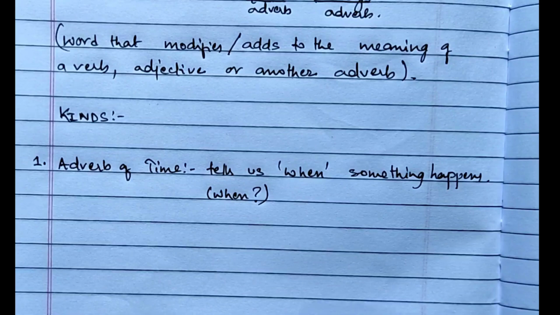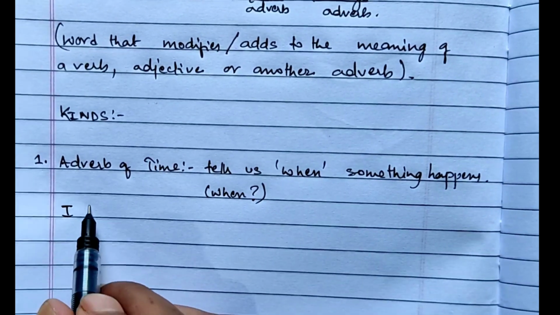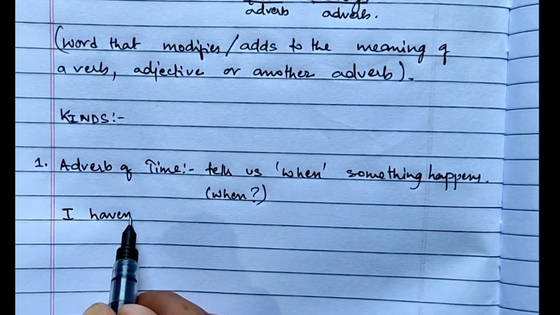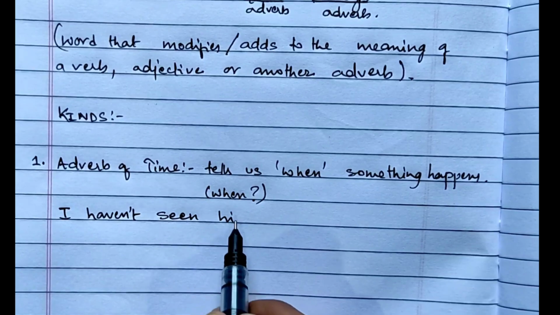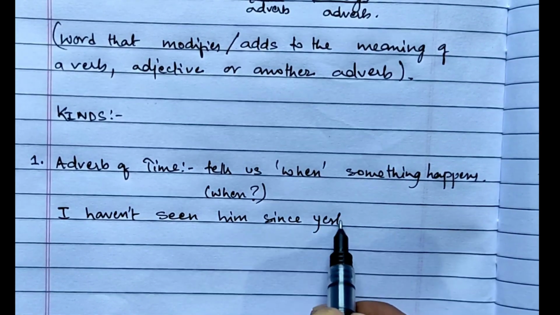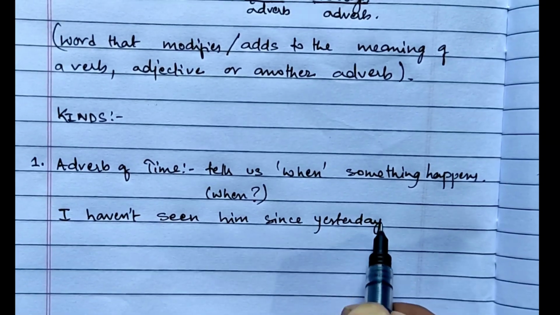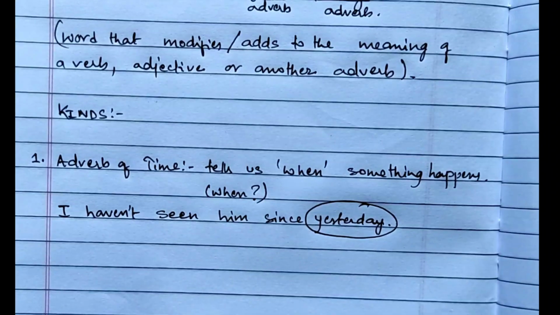For example, if I write here, this is example, I haven't seen him since yesterday. So yesterday is your adverb of time.